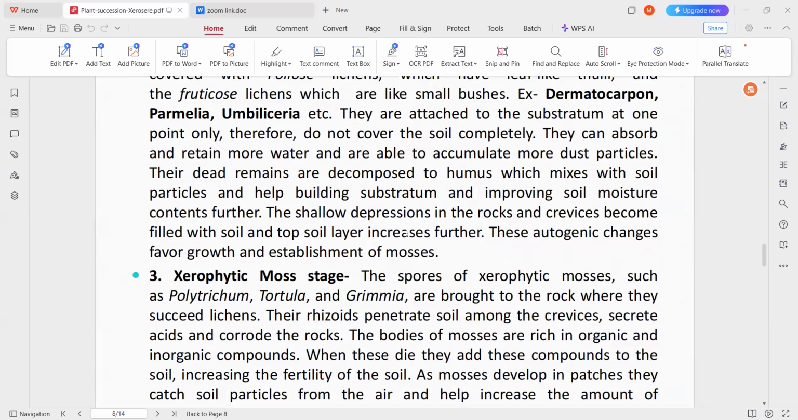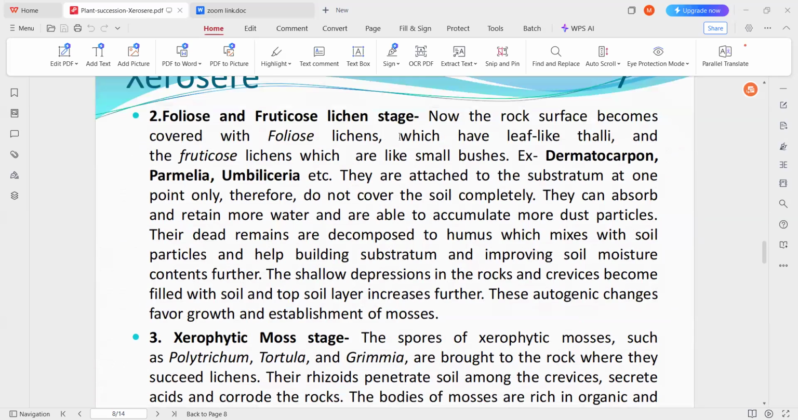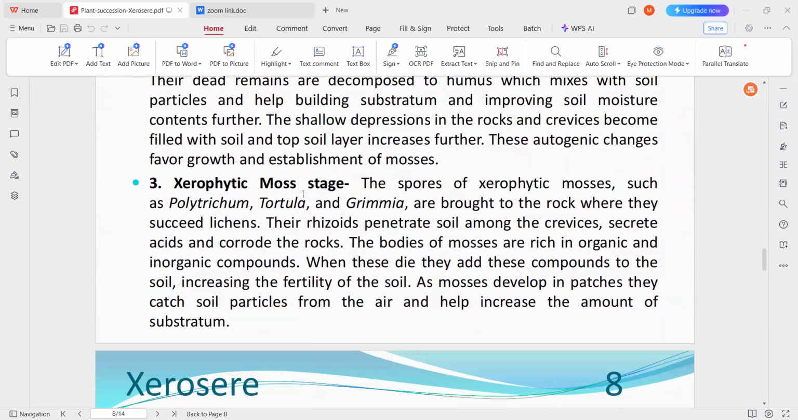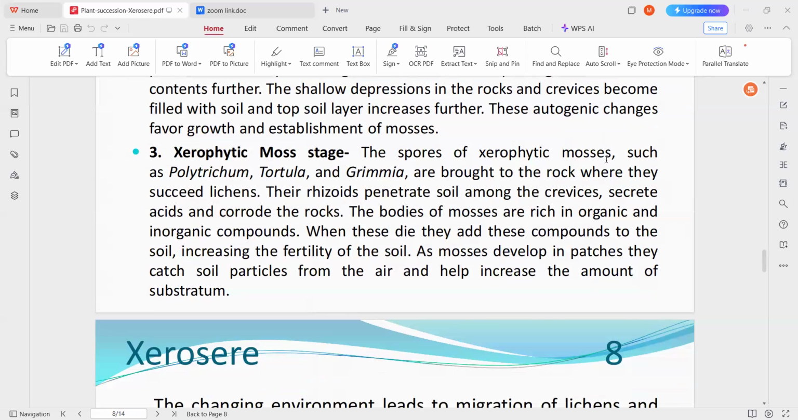Here it is again not suitable for these foliose and fruticose lichens. So again, it is replaced by another group of community, that is the moss stage. The spores of these xerophytic mosses such as Polytrichum, Tortula, and Grimmia are brought to the rock where they succeed the lichen. Since soil formation is there and availability of water is there in the soil, now this is suitable for the moss stage.